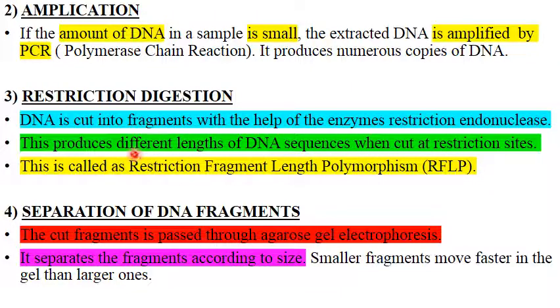And since we will get different lengths of DNA in different individuals when we use the same restriction endonuclease, that is going to produce variations based on the restriction sites present in the DNA of different individuals. So this is another form of polymorphism, what we call restriction fragment length polymorphism. Restriction, because we've used the enzyme restriction endonuclease. Fragment length, meaning the length of the DNA fragments will vary. Polymorphism means variations. Short form, we refer to it as RFLP.